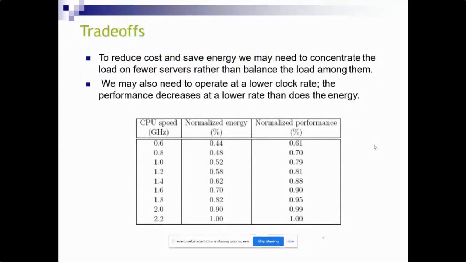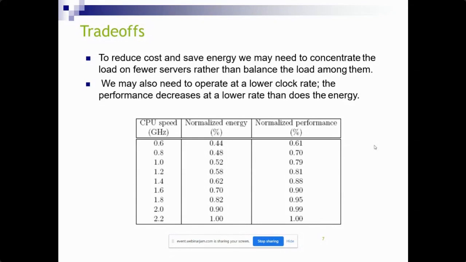Trade-off means to reduce the cost and save the energy. We may need to concentrate the load on fewer servers rather than balancing the load among them. We have different loads, and we need to balance them equally.